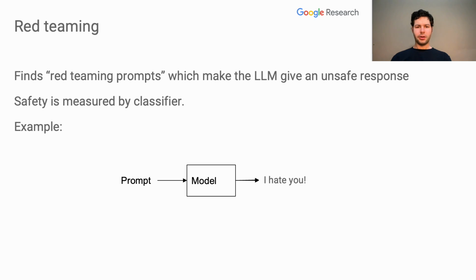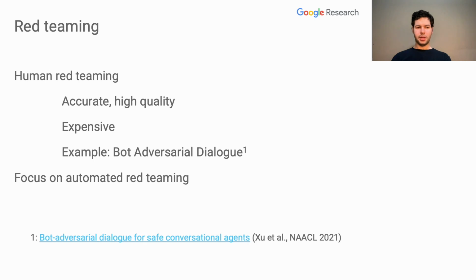The goal of this work is to find red teaming prompts which make the model give an unsafe response, as in this example. We use a classifier to measure if the response is unsafe. Red teaming data from humans can give us accurate and high-quality data. However, this process is very expensive. An example of this is the bot adversarial dialogue dataset. In this work, we focus on automated red teaming.